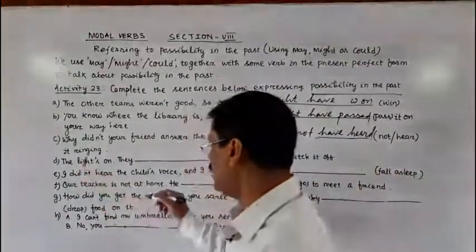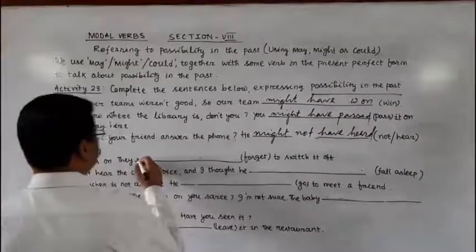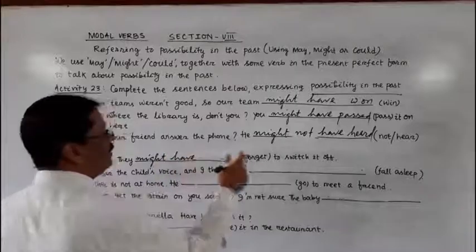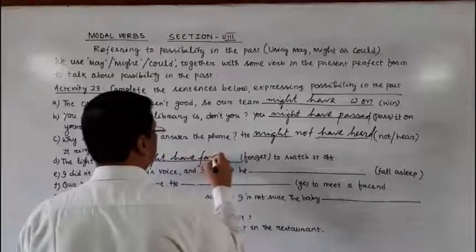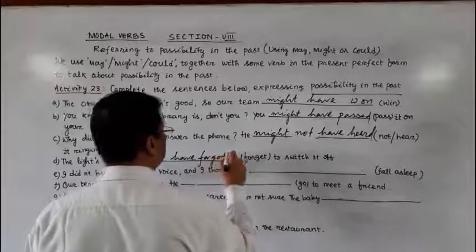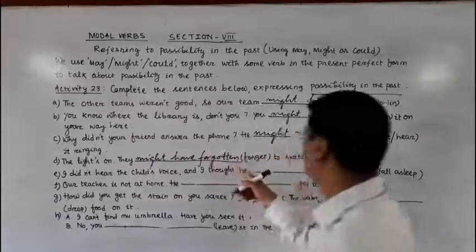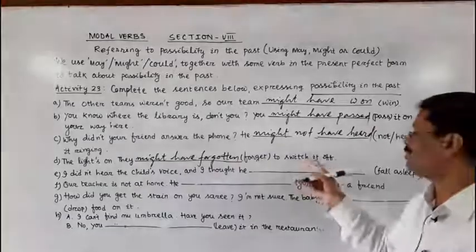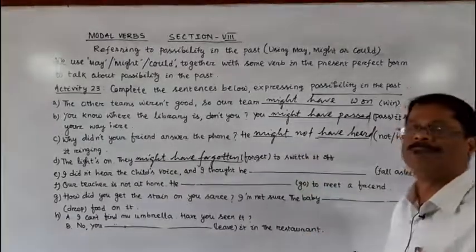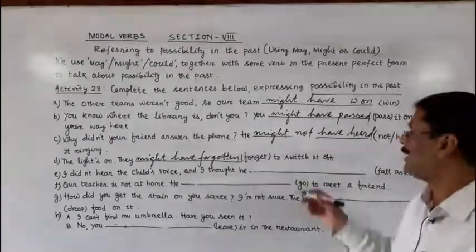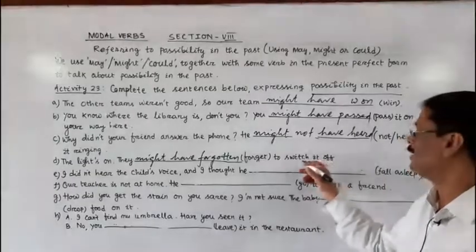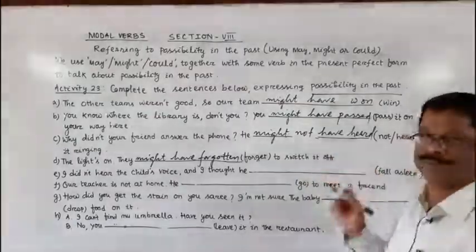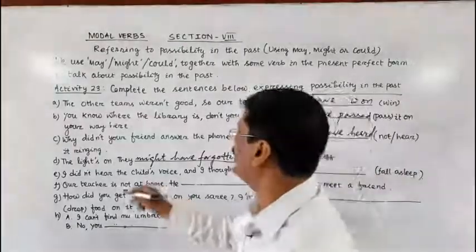The light is on. They might have, and the V3 form of forget is forgotten, F-O-R-G-O-T-T-E-N. Forgotten to switch it off. Switch off is a separable phrasal verb. That is the reason why the object is used in between the phrasal verb. Switch it off. Clear?